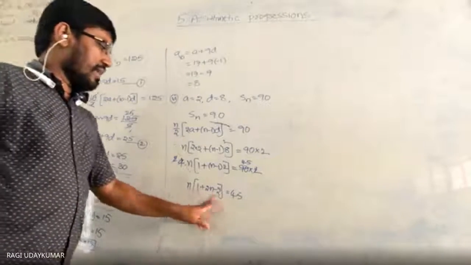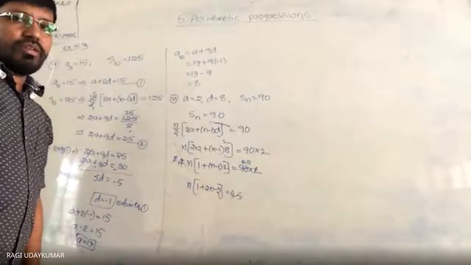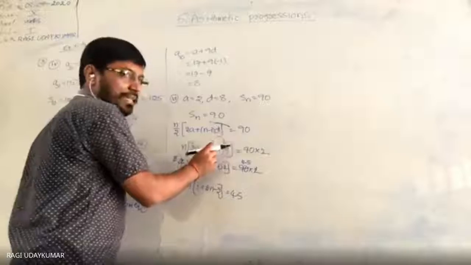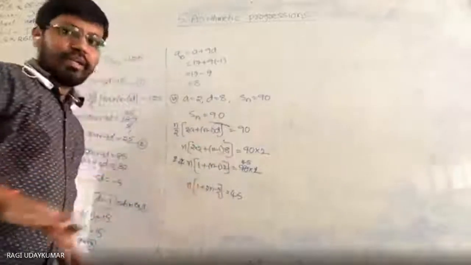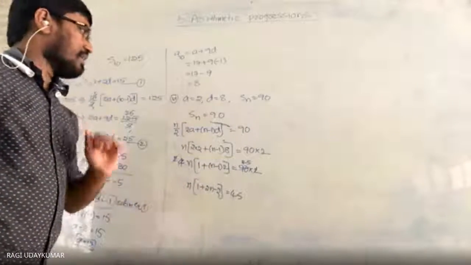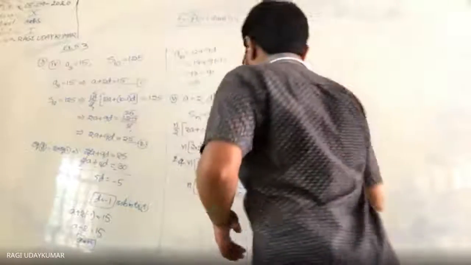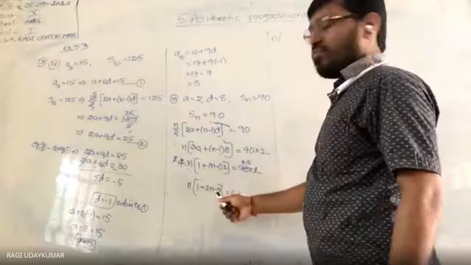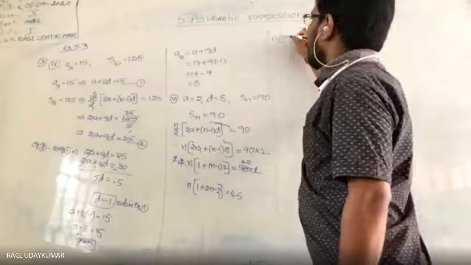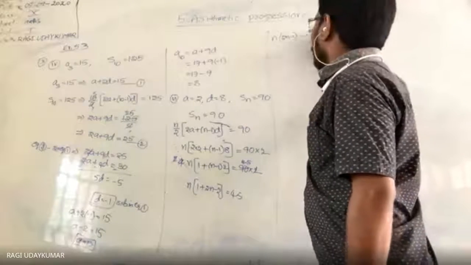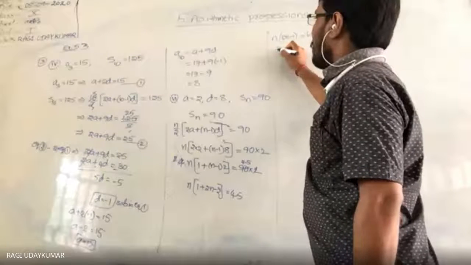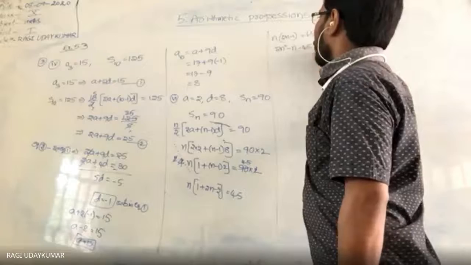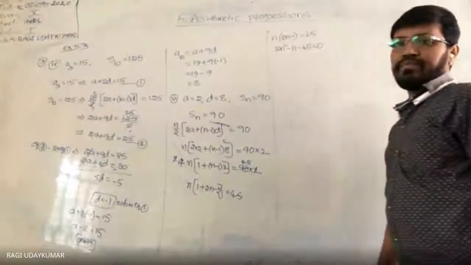Or if you want, you can multiply these two, 4 and 8, and afterwards you need to do the same thing. To make it the easiest way, I did it like this. So here n into (2n minus 1) is equal to 45. Now you multiply the n: 2n square minus n minus 45 is equal to 0.